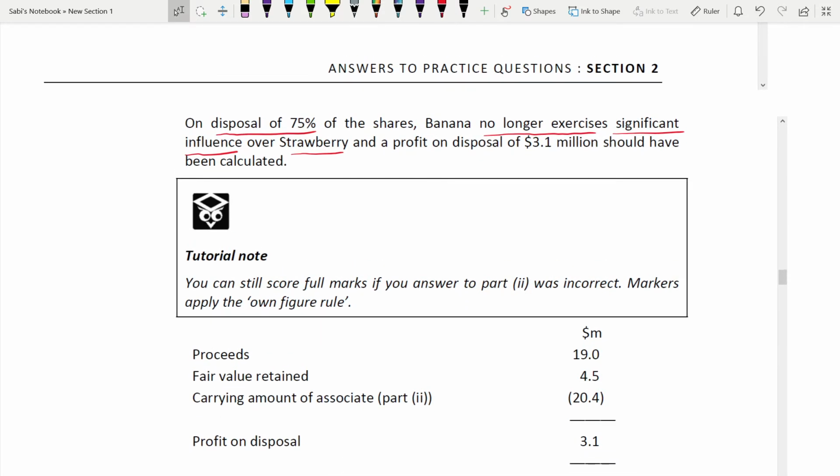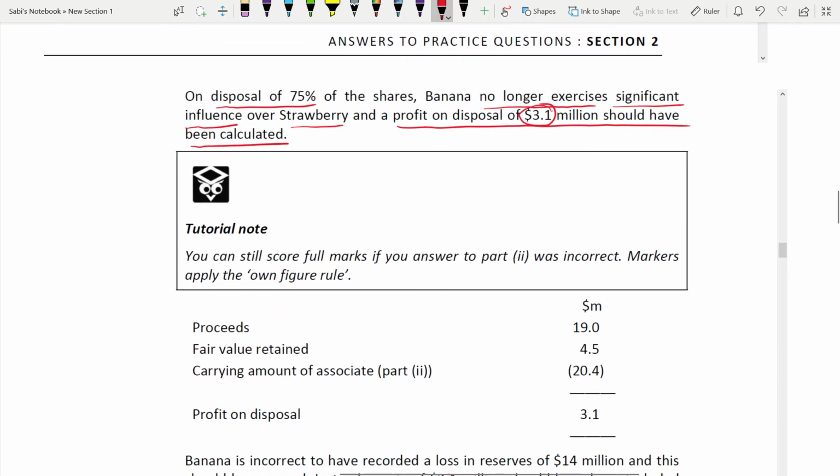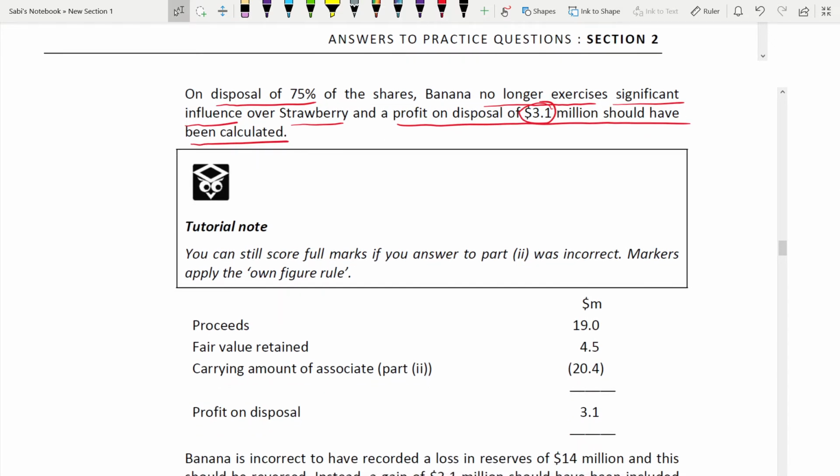And a profit on disposal of this one. So how this 3.1 has been calculated, see below. Definitely you will get a profit when you dispose of, right? Or a loss also, but here in this case it is a profit and you have to calculate it.